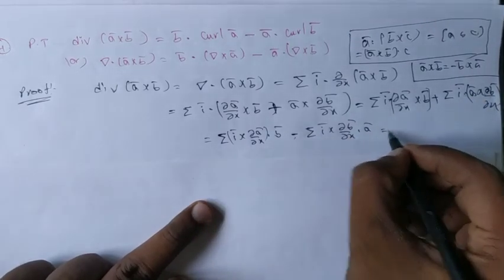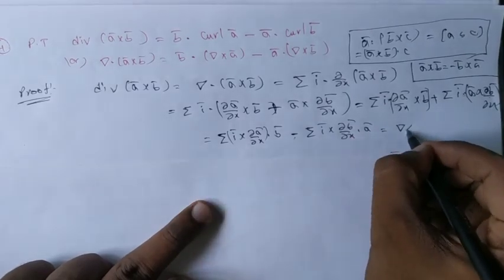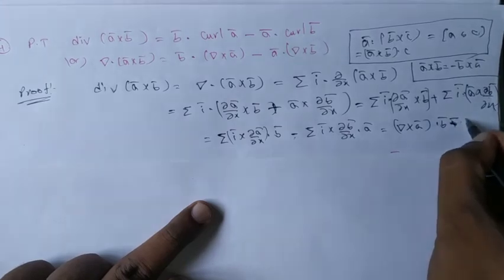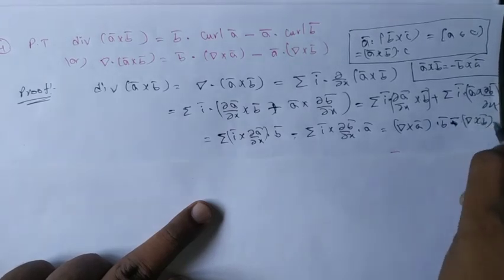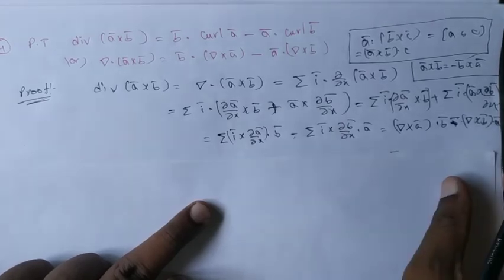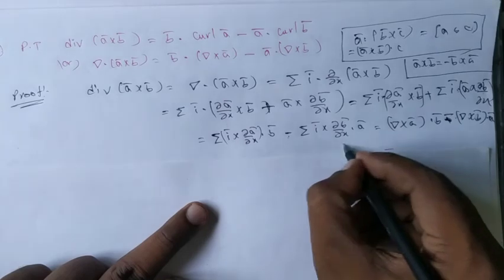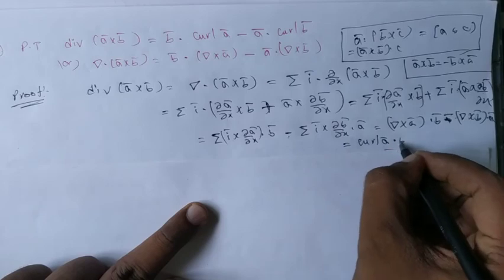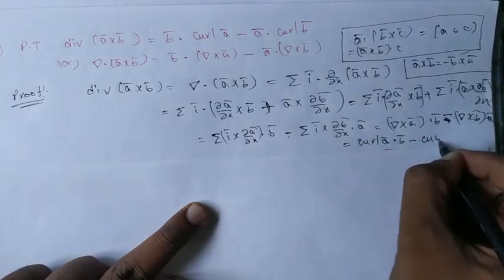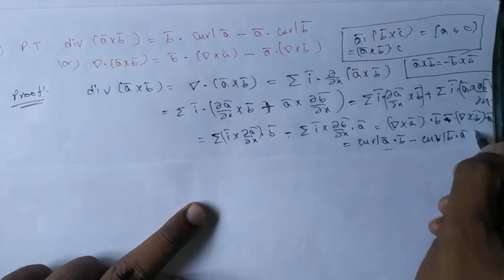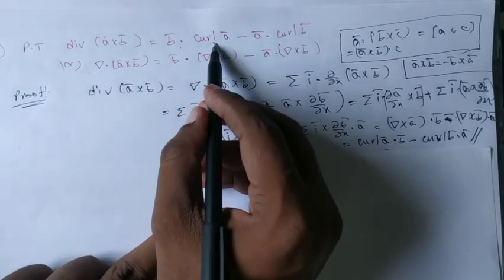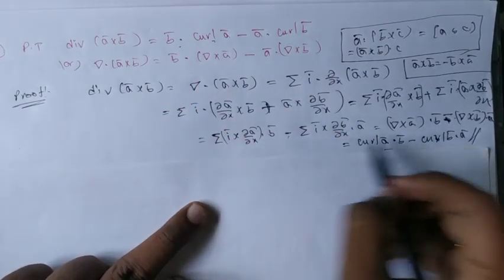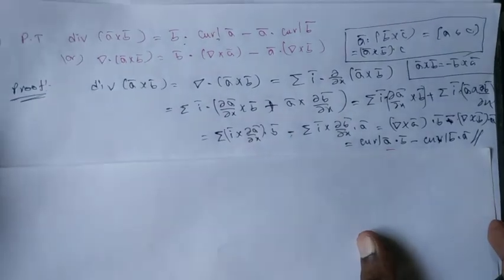So according to the statement, I may write it as del cross A bar dot B bar plus minus del cross B bar dot A bar, isn't it? So what we have here is nothing but curl A bar dot B bar minus curl B bar dot A bar. So that is what B bar dot curl A bar means, curl A bar dot B bar. A bar dot B bar equals B bar dot A bar, we know. So similarly we can have like this. So this is the way to show the fourth identity.